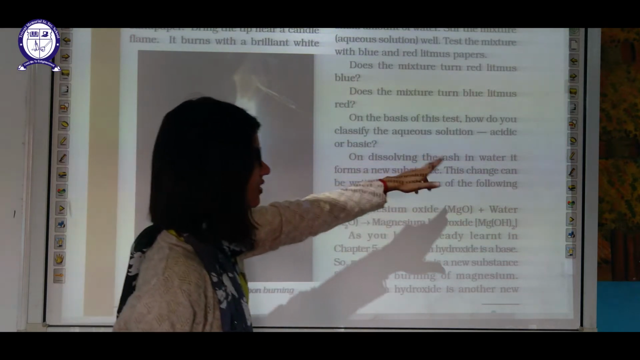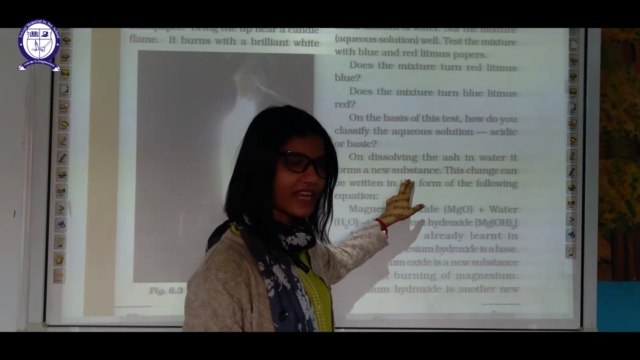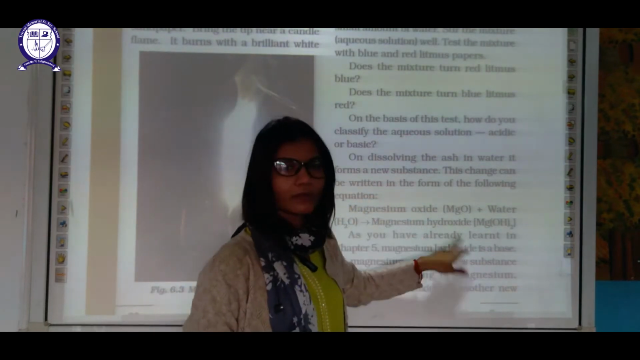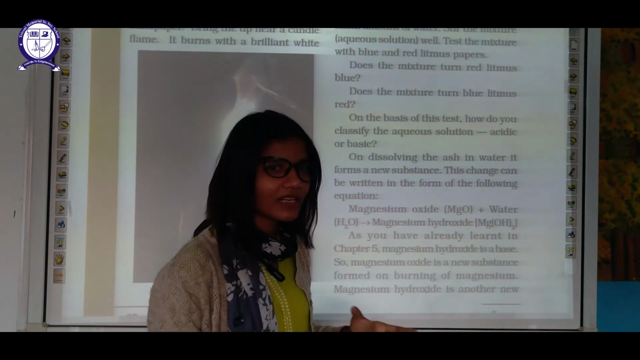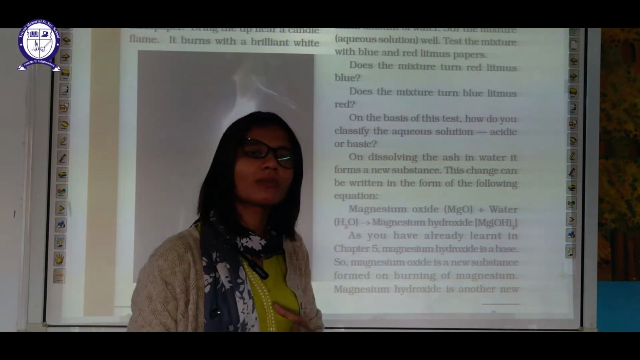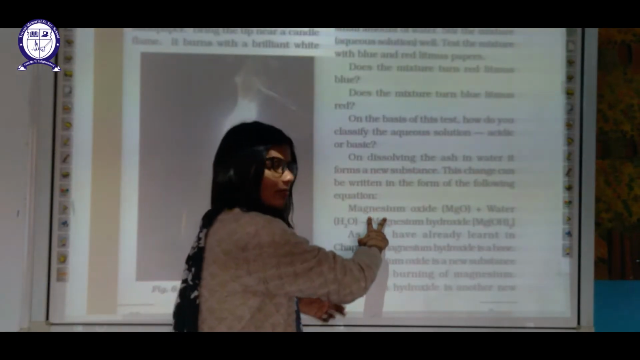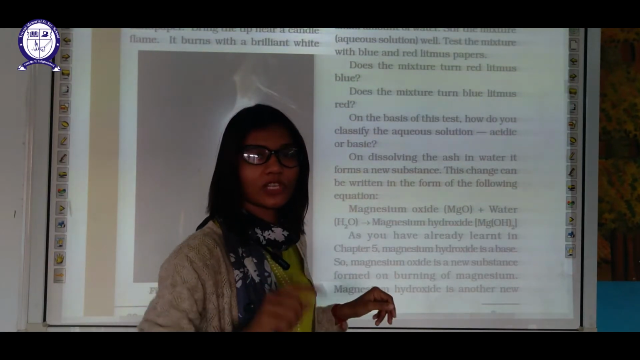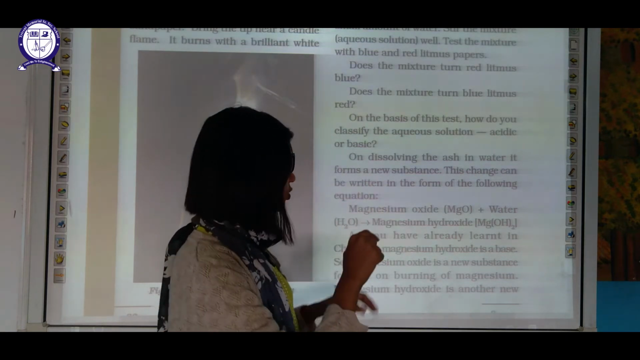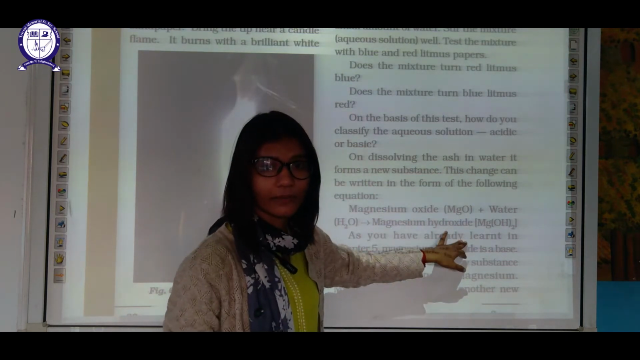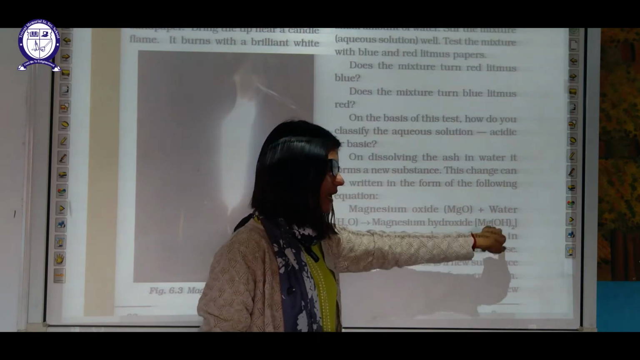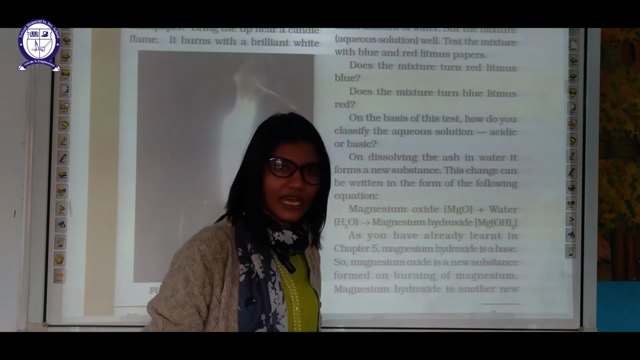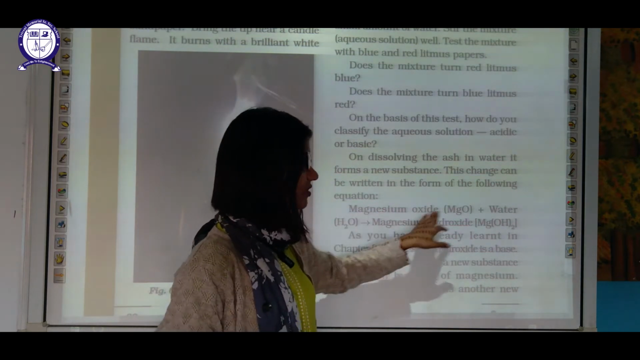On dissolving the ash in water, it forms a new substance. This change can be written in the form of the following equation. After the previous equation, we got magnesium oxide. Now we have dissolved this magnesium oxide in water. Water is H2O and magnesium oxide is MgO. So MgO plus H2O will give magnesium hydroxide, which is Mg(OH)2. So we get magnesium hydroxide on dissolving magnesium oxide in water.